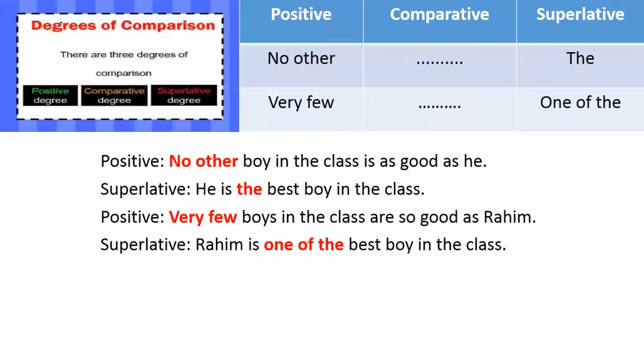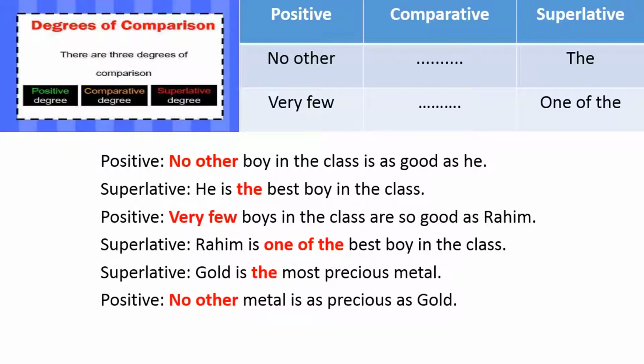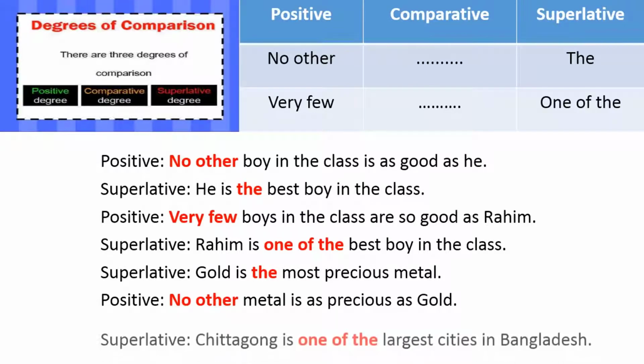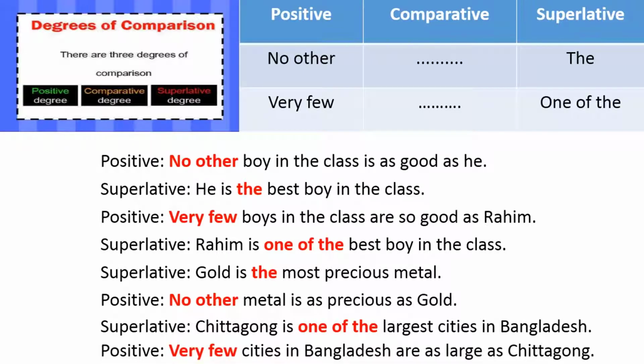So look at the example. Here in the first one we use no other, and in the superlative we use the. In the second example we use very few, and in the superlative form we use one of the. Similarly, if we find the superlative degree, gold is the most precious metal, then we have to make it positive: no other metal is as precious as gold. Superlative: Chittagong is one of the largest cities in Bangladesh. Positive degree: very few cities in Bangladesh are as large as Chittagong.